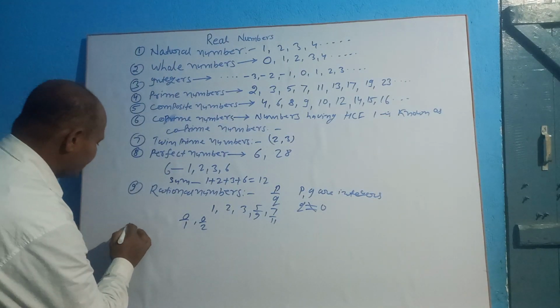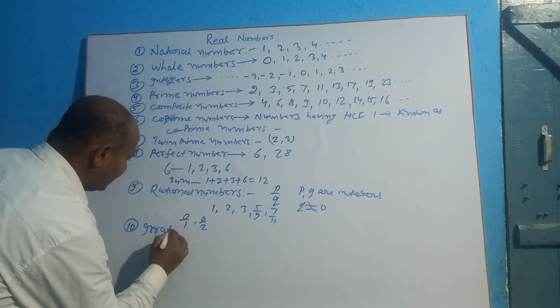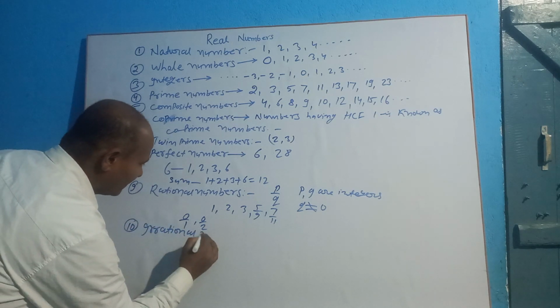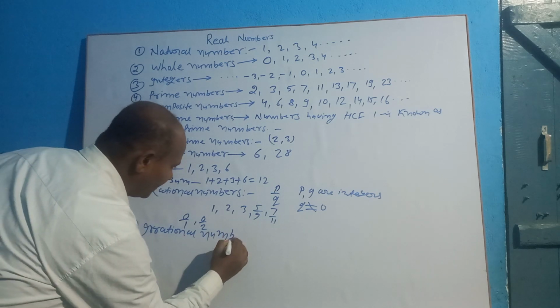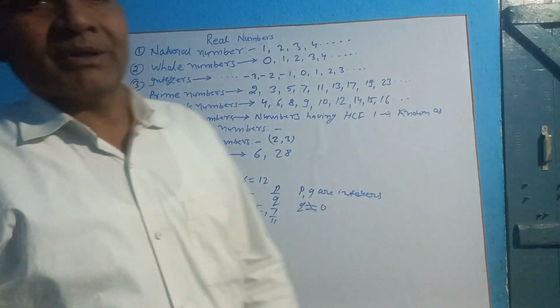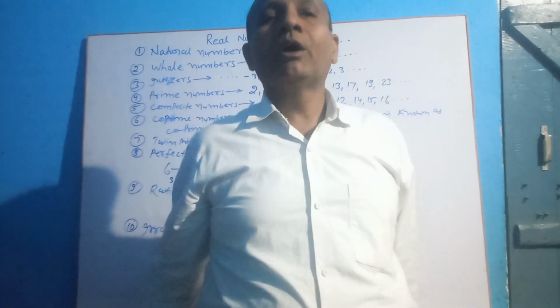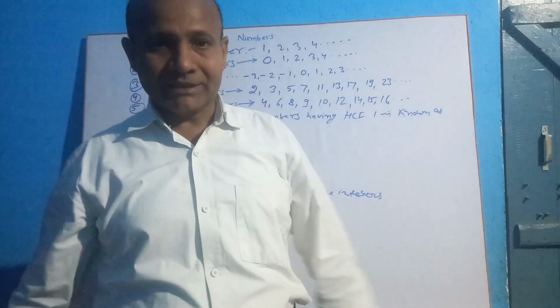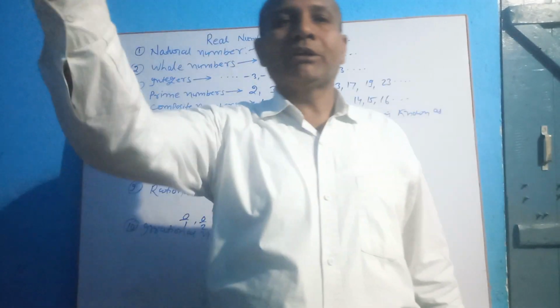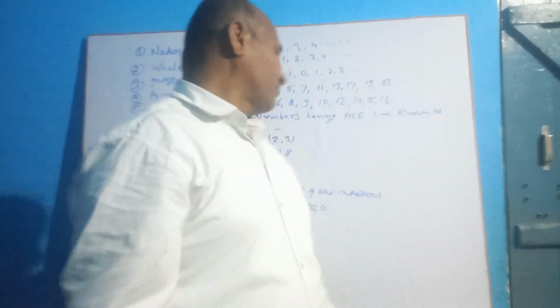Next, irrational numbers. The numbers which are not in the form of p by q, where p and q are integers and q is not equal to 0, are known as irrational numbers.